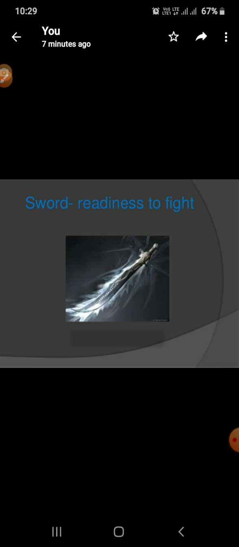That is a symbol of getting freedom. Then crown of oak leaves, children, sometimes it is asked in exams. These are the oak leaves, that is heroism. It is a symbol of heroism. Sword means readiness to fight. Sword is a symbol of readiness to fight.